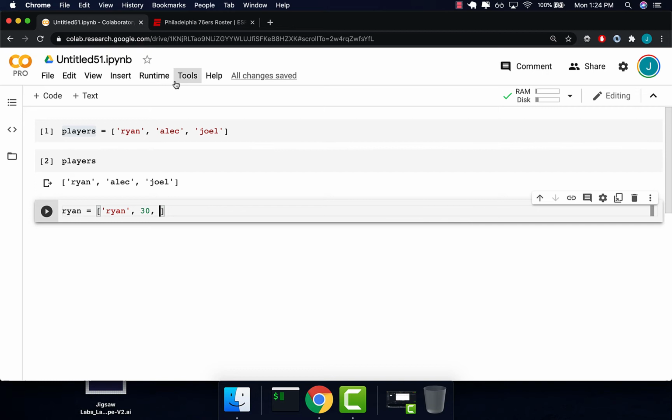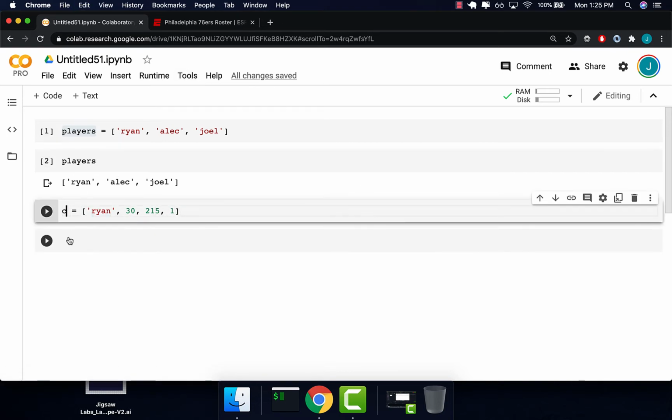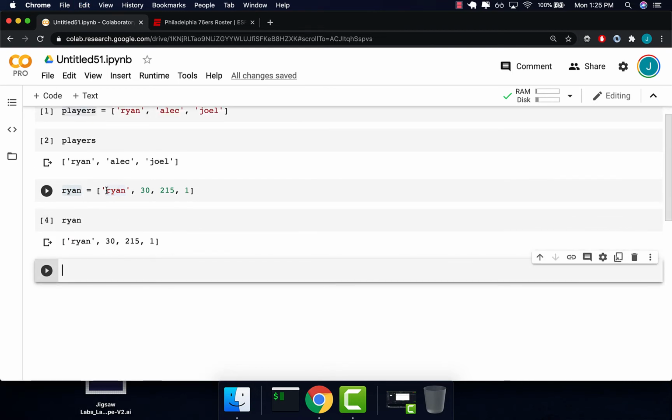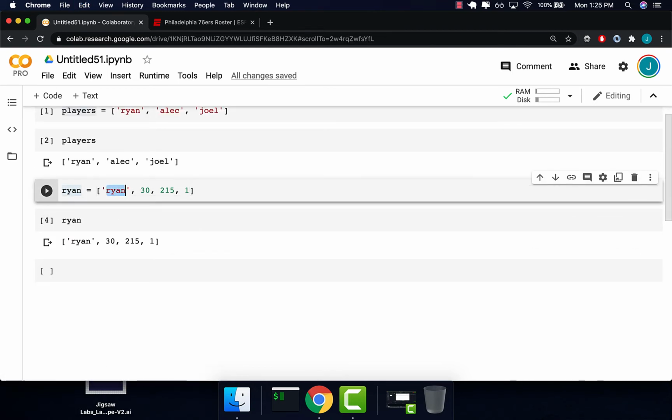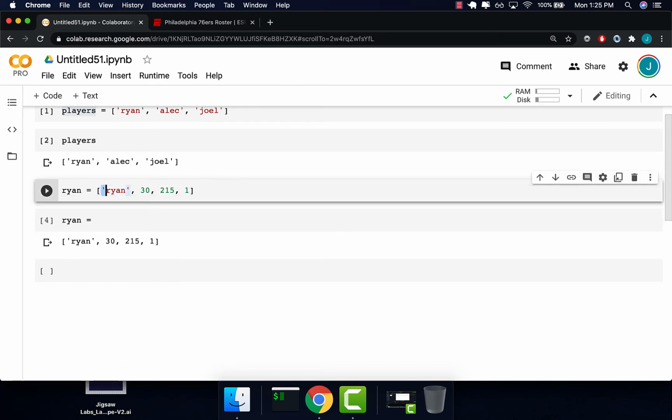Well, right now, this is a list, but it's hard to know what corresponds to what. This could be his last name, and this could be his salary. And 215, maybe that's the number of games he's played. So we don't know what this data corresponds to. Really what we should do is label each of the corresponding values here.